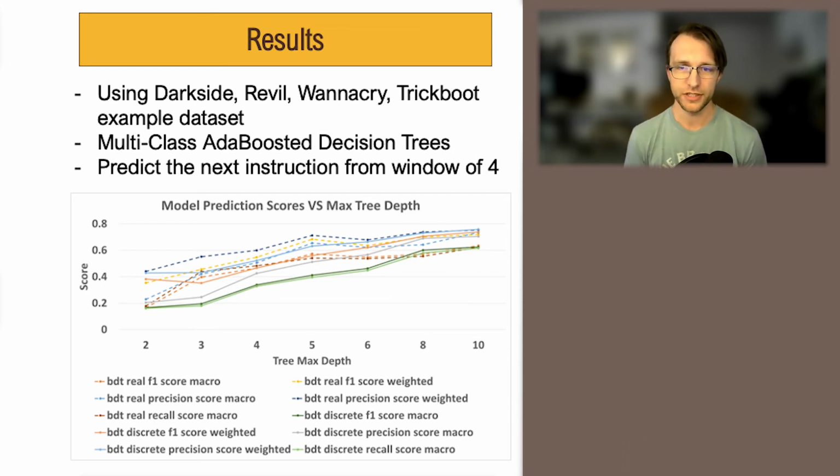However, since we will be using these models for generating new instruction sequences, lower scores such as what we achieved will be beneficial. And this is because the new instruction sequences that they generate will be sufficiently different than the original sequences, which is what would be returned if we had reached 100% accuracy with our models.